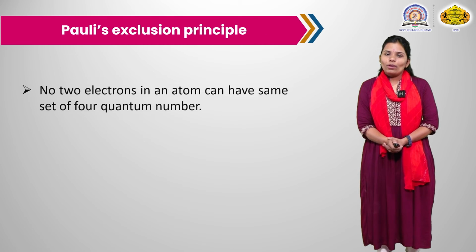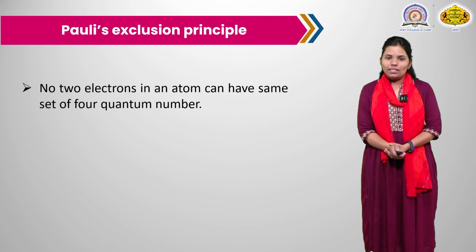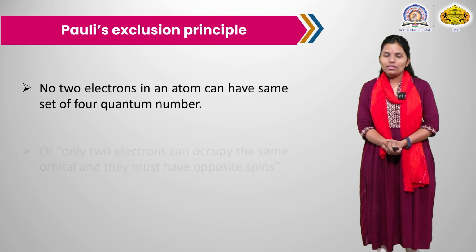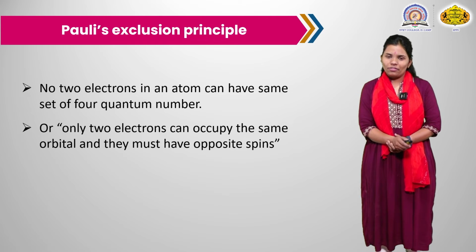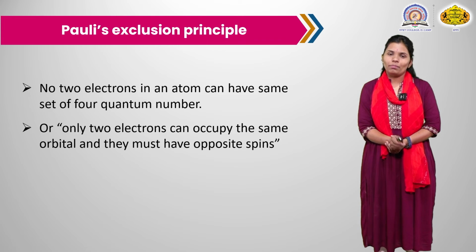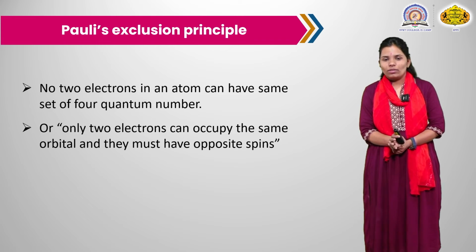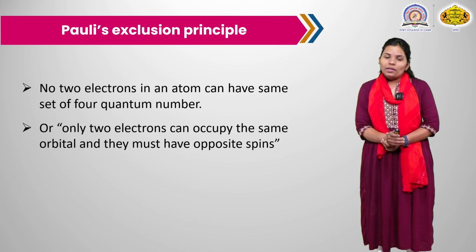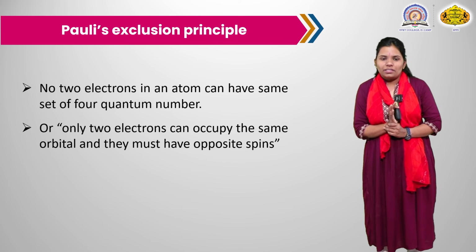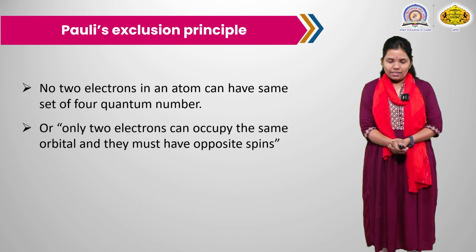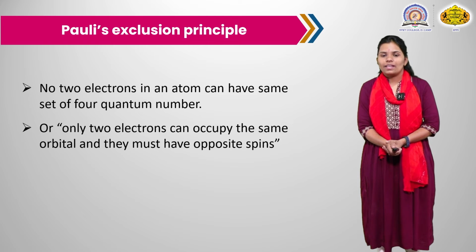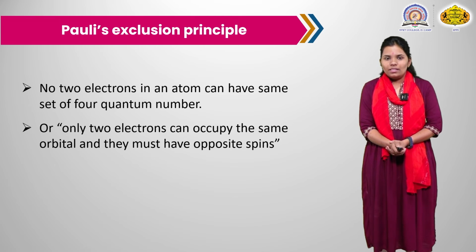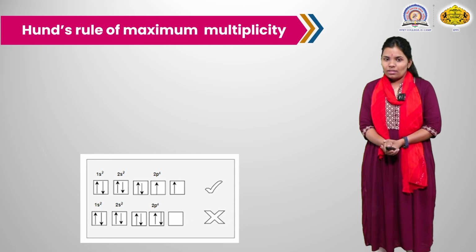So next is Pauli's exclusion principle. What does it state? No 2 electrons in an atom can have the same set of 4 quantum numbers. The 4 quantum numbers that we have seen are n, l, ml and ms, that is the principal, azimuthal, magnetic and spin quantum numbers. These 4 will never be the same for two electrons, or you can state it as: only 2 electrons can occupy the same orbital and they must have opposite spin. This is Pauli's exclusion principle.